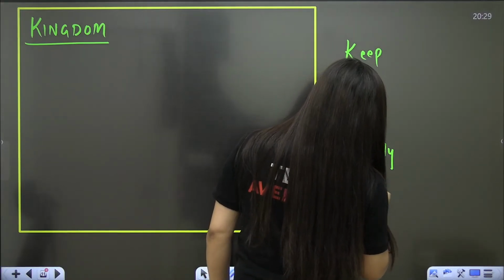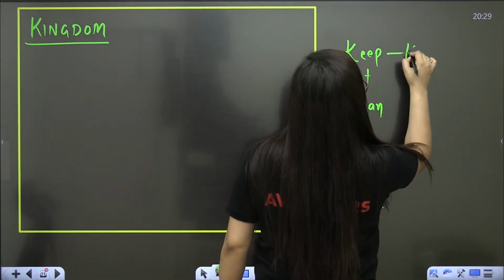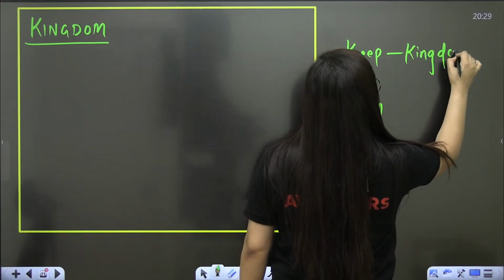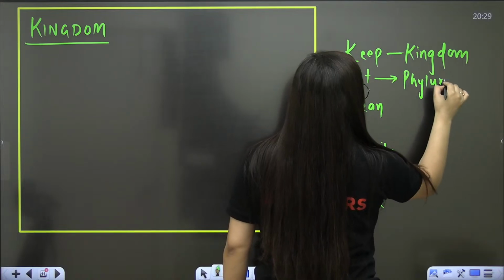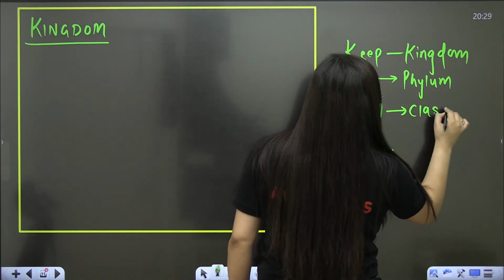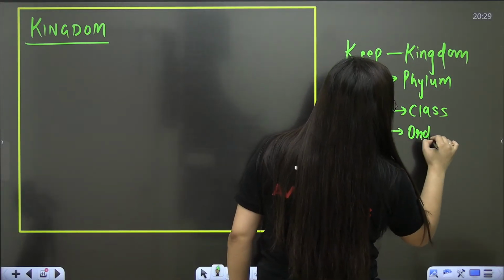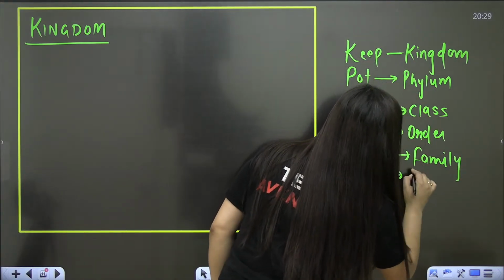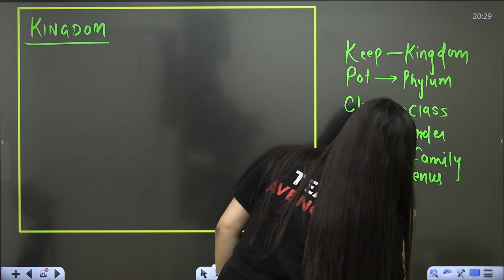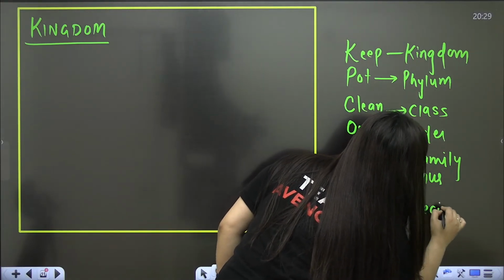K stands for kingdom. P, pot, stands for phylum. C stands for class. O stands for order. Then comes the family, and finally there will be the genus and the species.